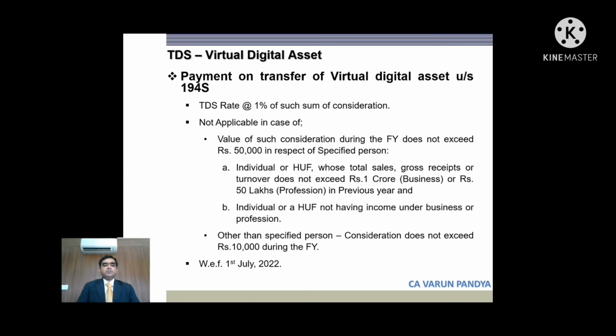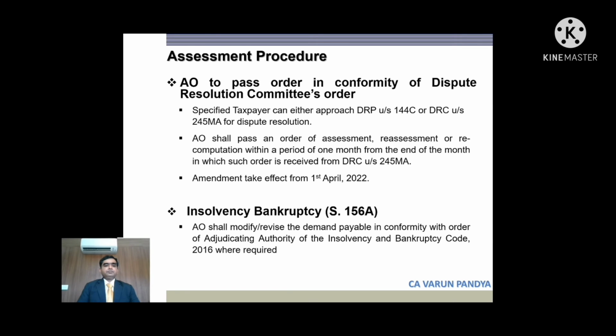So let us just summarize this particular provision again. If you are paying any consideration for any crypto asset, whether cryptocurrency or NFT or any other asset, TDS will have to be deducted at 1%, if the amount exceeds 10,000 in normal cases and 50,000 for specified SSEs specified in this particular slide. Okay friends, we'll move on to the next provision.